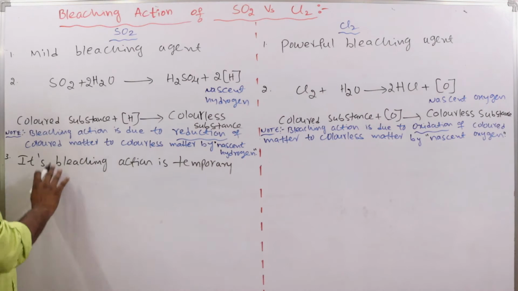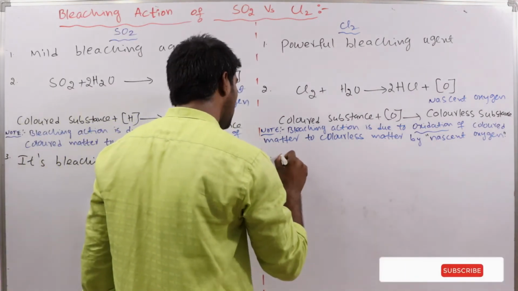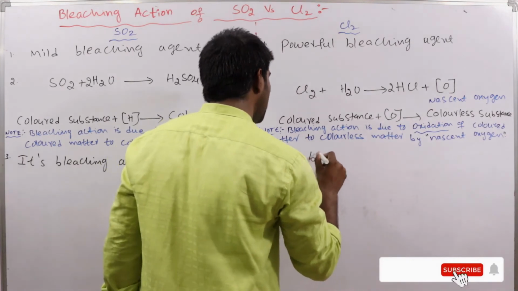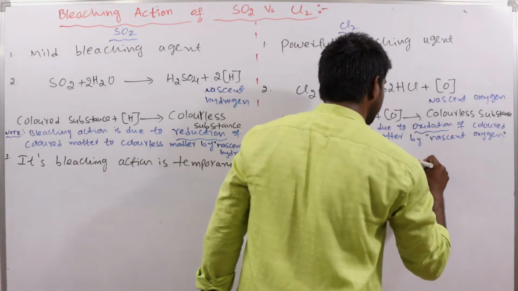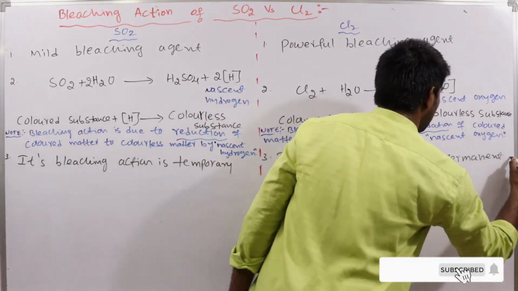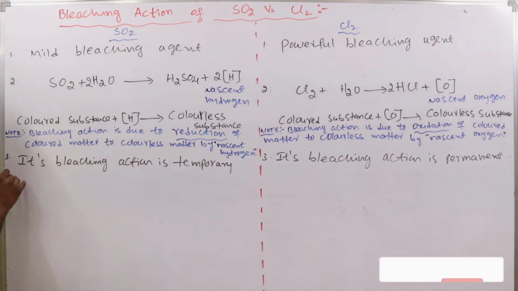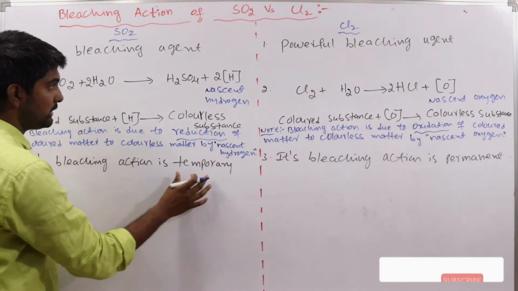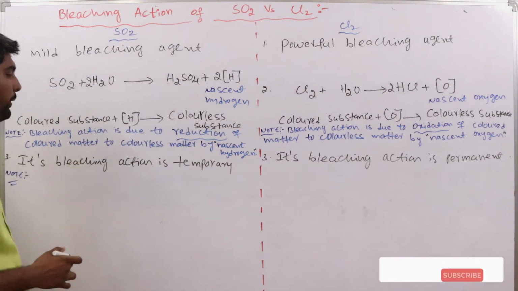Okay, it means the bleaching action of SO2 is temporary, but the bleaching action of Cl2 is permanent. Its bleaching action is permanent. So this is another major difference between SO2 and Cl2. Here we have an important point to note down: the bleaching action of sulfur dioxide is temporary.